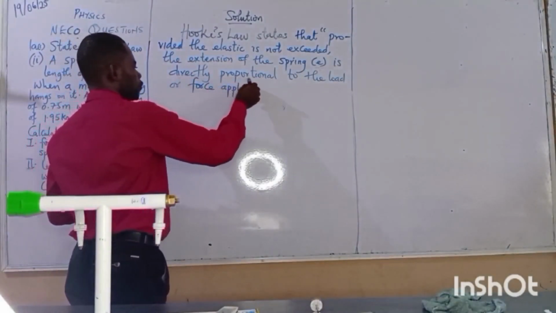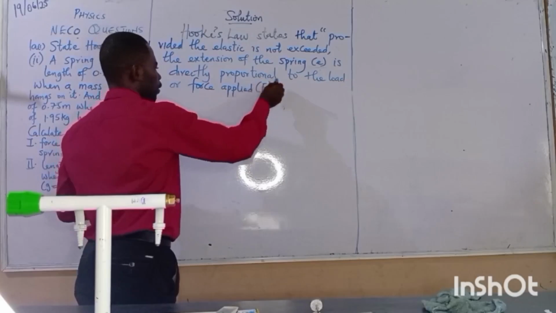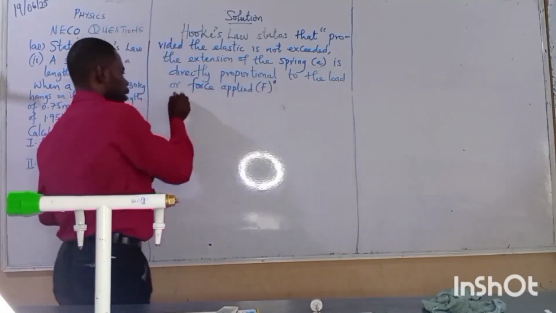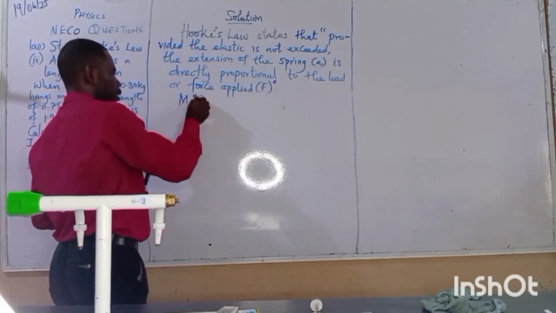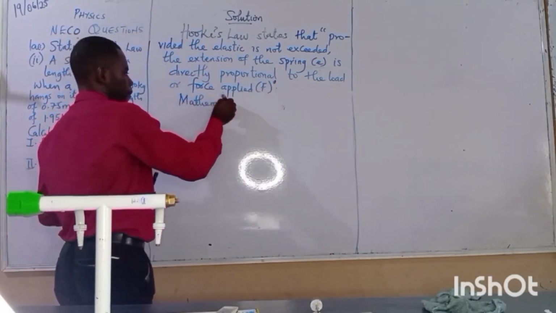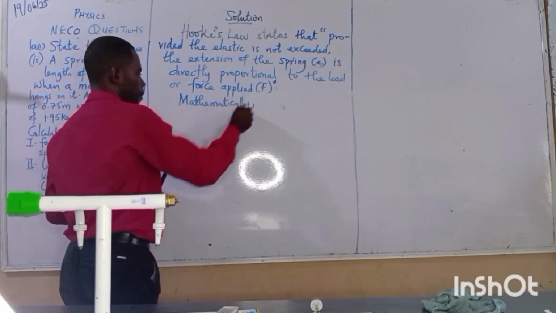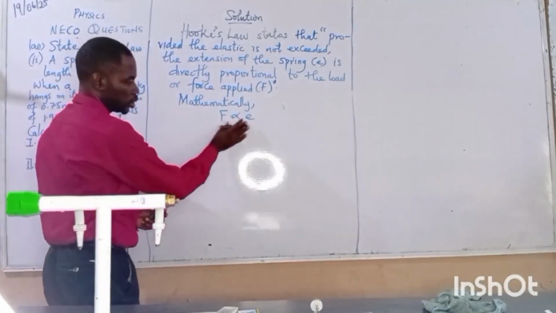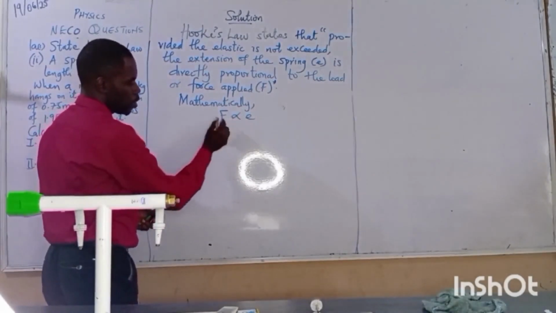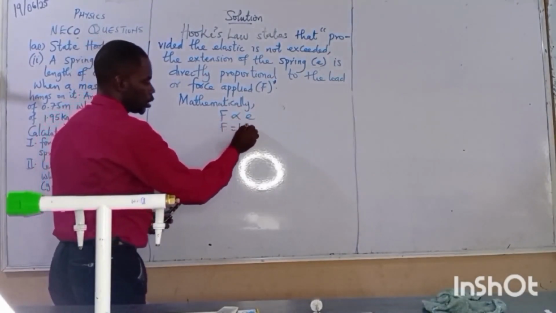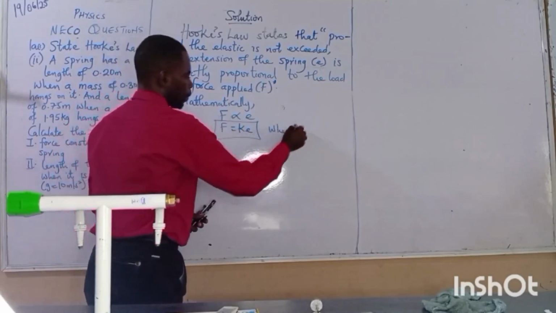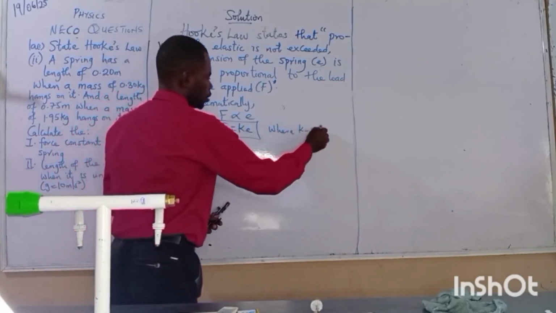I will use F to denote that. So the law, as we stated, if I want to show it mathematically, F is directly proportional to E. Changing the proportion, mathematics people, F equals KE. The formula stands where the K is the spring constant.